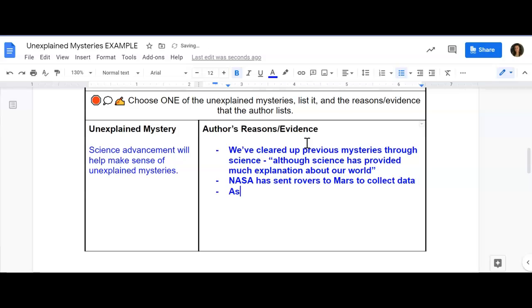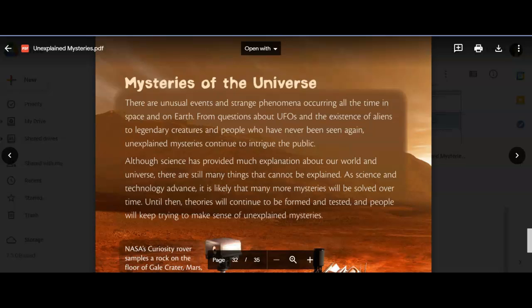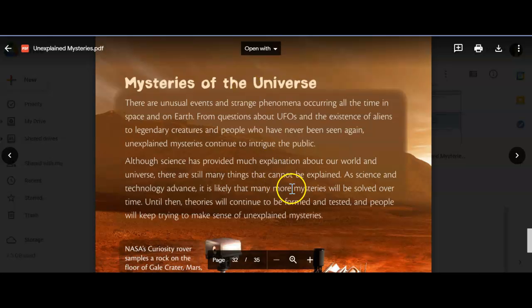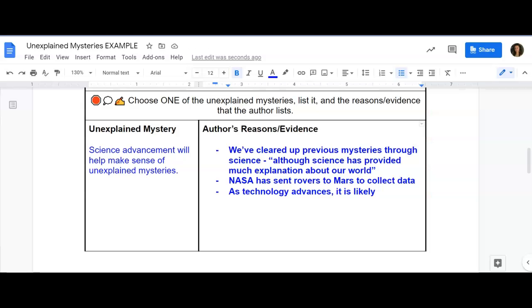Also put, like, as technology advances, I want to make sure that I'm doing the correct quote. "It is likely that many more mysteries will be solved." Many more mysteries will be solved. I need to make sure that I am putting that in quotes because that is directly from our author.